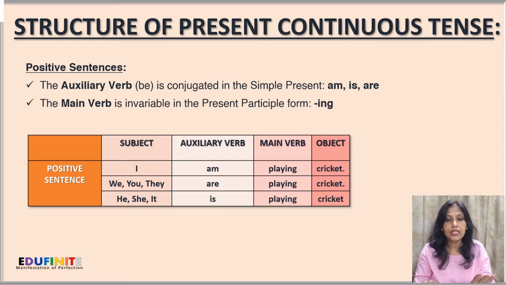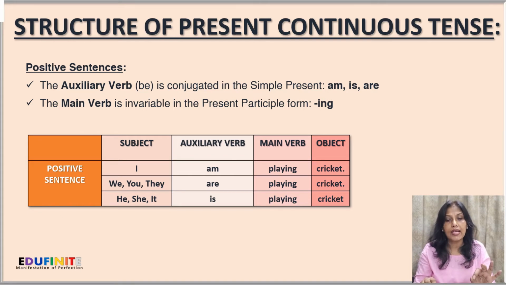So the sentences will be, for the first person singular, I, the auxiliary verb am, and the main verb play will be added with ing, so it will become playing. So the sentence is I am playing cricket. Next, for first person plural, second person singular and plural, and third person plural, we use the auxiliary verb are.